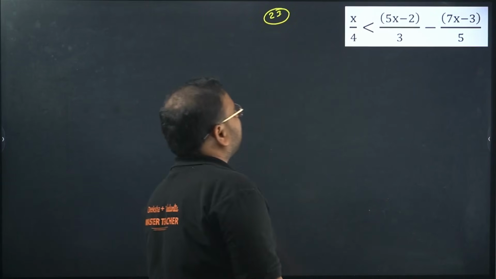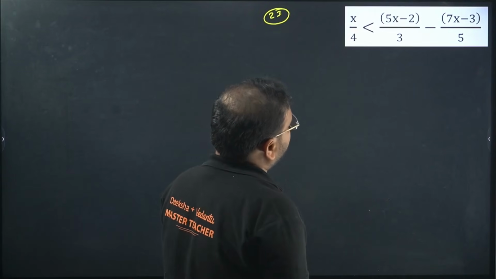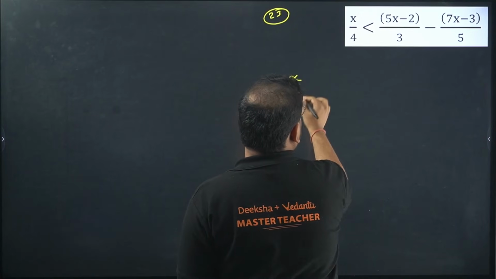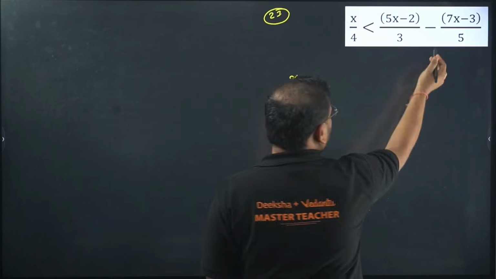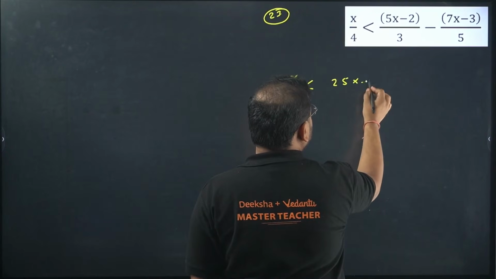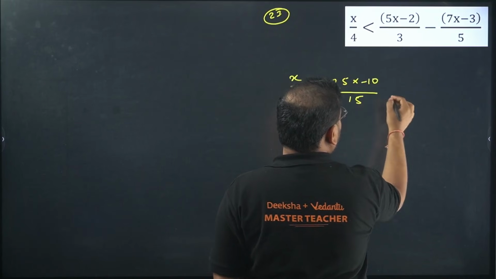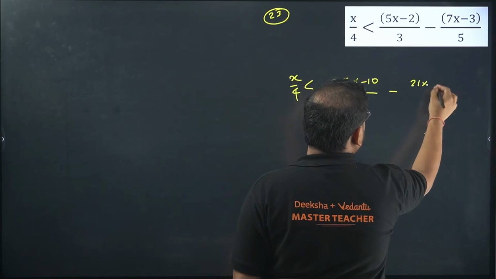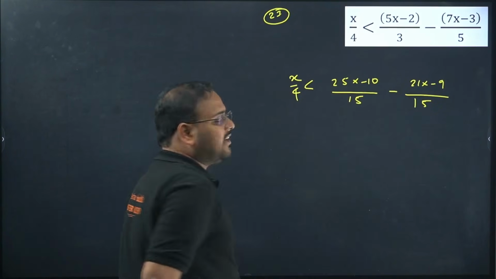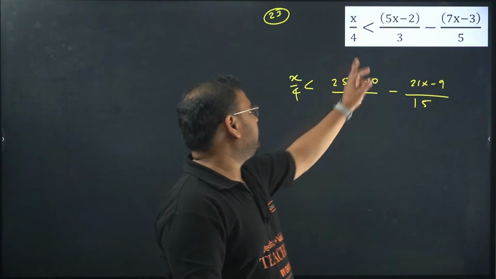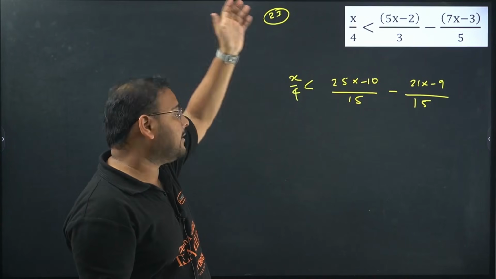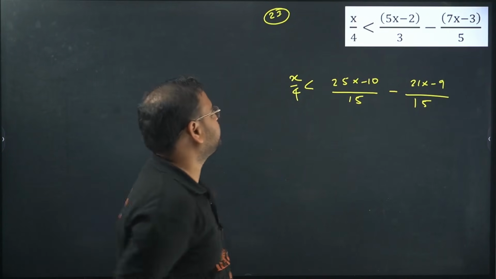23 now. We have x by 4, (5x minus 2) by 3 and (7x minus 3) by 5. Let's take the LCM now. LCM will be 15. I can take the equivalent fractions directly: 5 will become (25x minus 10) by 15, and over here we'll have 3, so (21x minus 9) by 15. I'm making equivalent fractions, multiplying with 3 and 5 alternately. So 25x minus 10 and 21x minus 9.